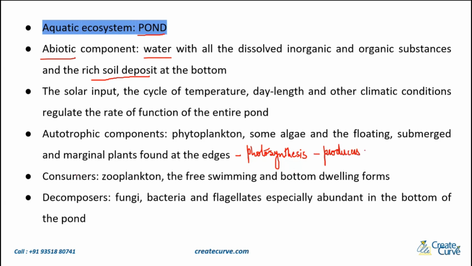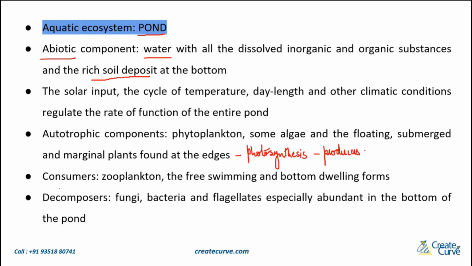Now, what about the consumers? These are the zooplankton. Zooplankton is nothing but the animals, whereas phytoplankton is nothing but the plants. So zooplankton, and then you have some free swimming and bottom dwelling forms. There will be some small swimming organisms, and the ones that are going to be towards the bottom of the pond. So these are the consumers.